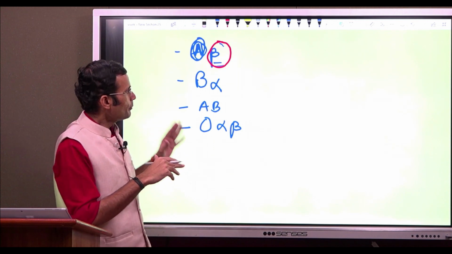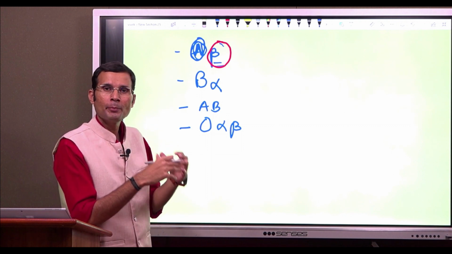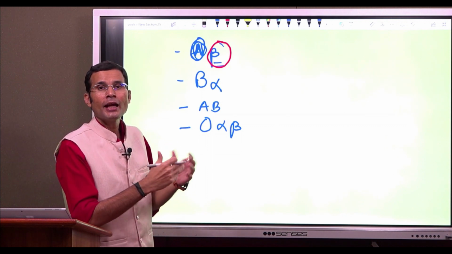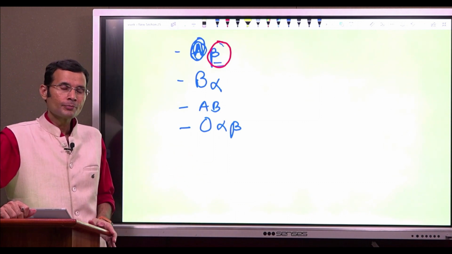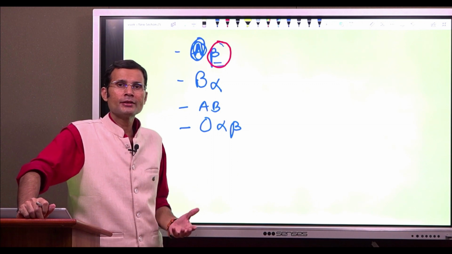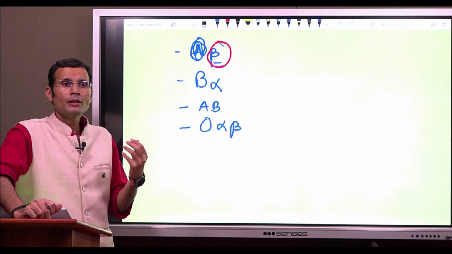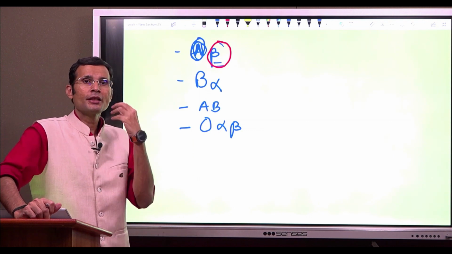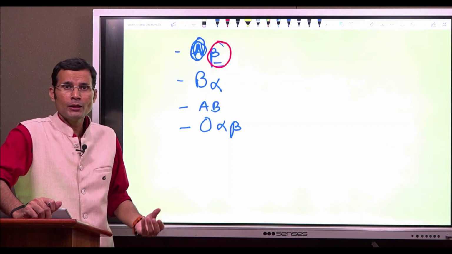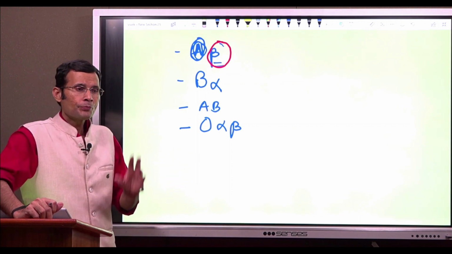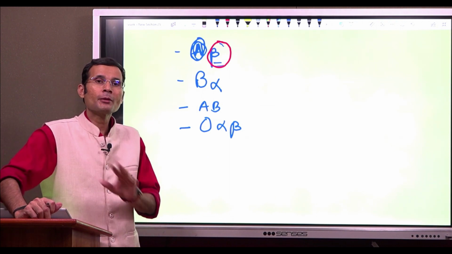Well, A and B antigens are not only present on the red cell membrane, they are present elsewhere too, elsewhere in the body. I mean, A and B antigens are present in the liver, in the pancreas. There are certain sections of the population called secretors. They secrete these blood group antigens in their body secretions like saliva. So, A and B antigens are not specific for the RBCs.